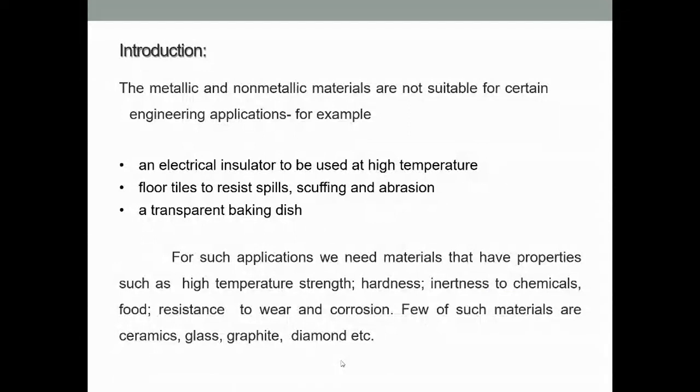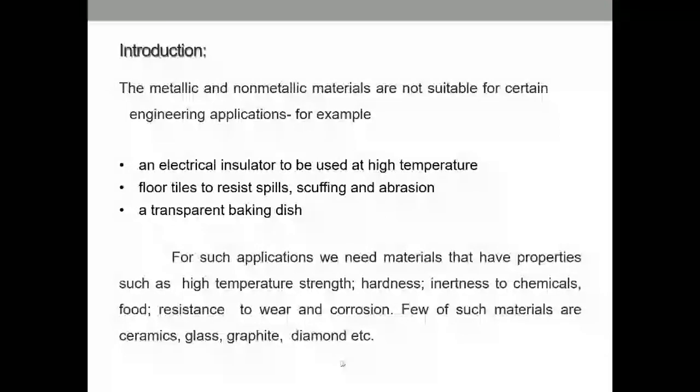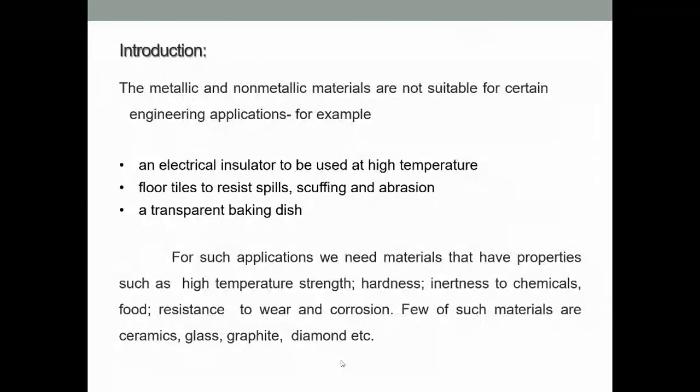You can go through the slide so that you can read it properly. I will wait here for a while so that students can go through the slides and read it properly.